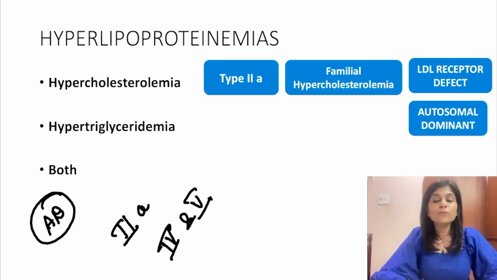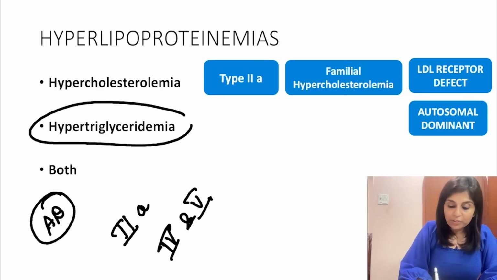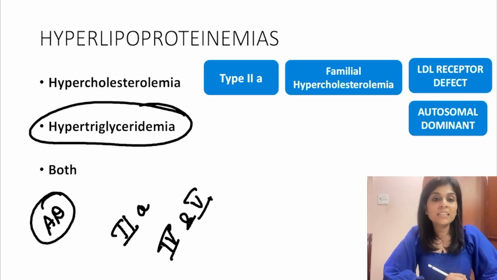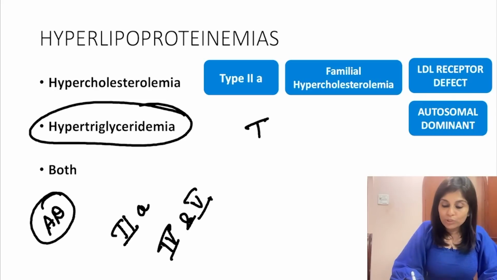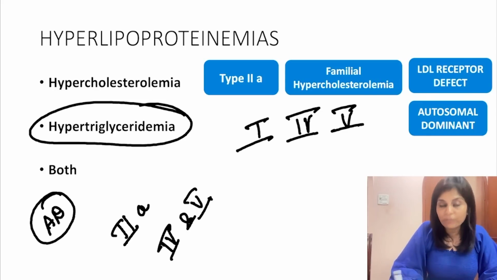So tell me, what are the autosomal dominant hyperlipoproteinemias? Type 2A, type 4 and type 5. Now what are the conditions which present with an elevation of only triglyceride? That includes type 1. Okay, not only type 1, type 4 and type 5.